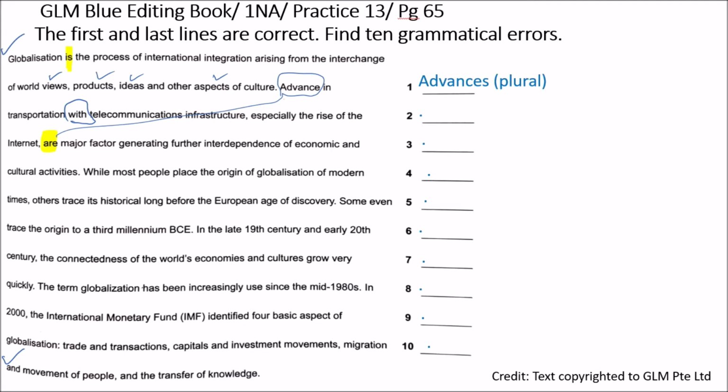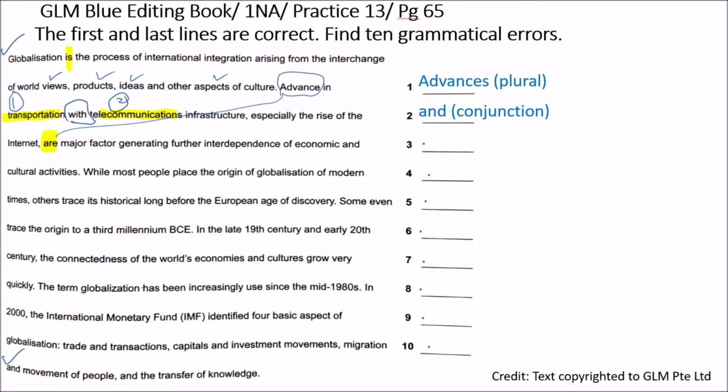The conjunction should be "and". What are the two things here? The first thing is transportation, and the second thing is telecommunications. So there are two nouns here.